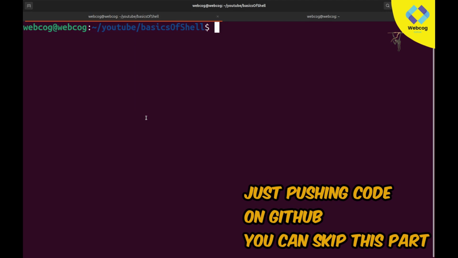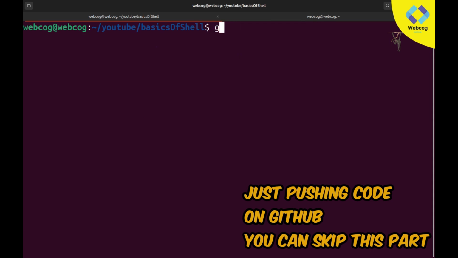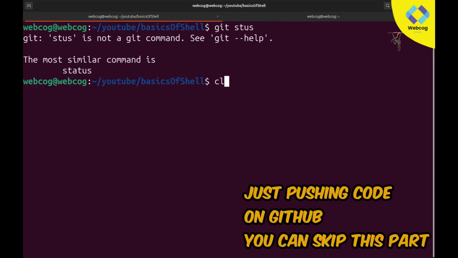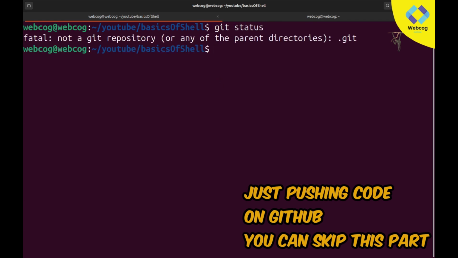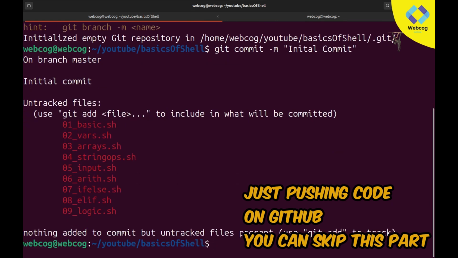Alright, so let's push this code on GitHub, and you will also get the download link of all these files in the video description. For this I'll simply use git status, and we still need to initialize our repo with git init, and our repo has been initialized. Git commit -m initial commit, enter.